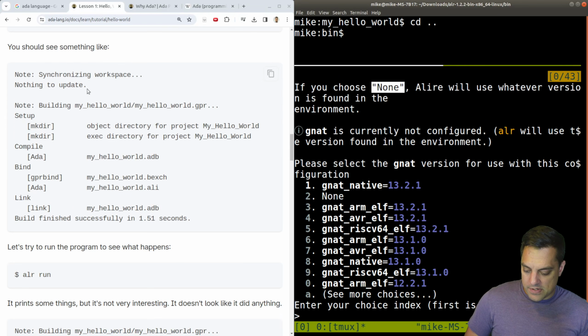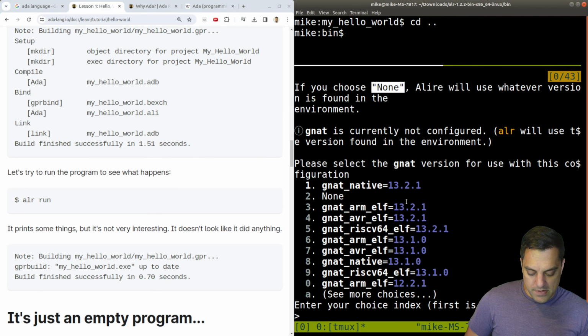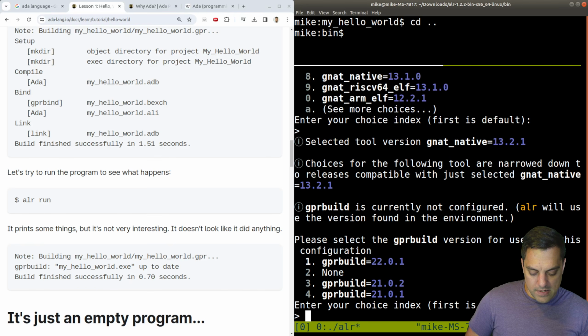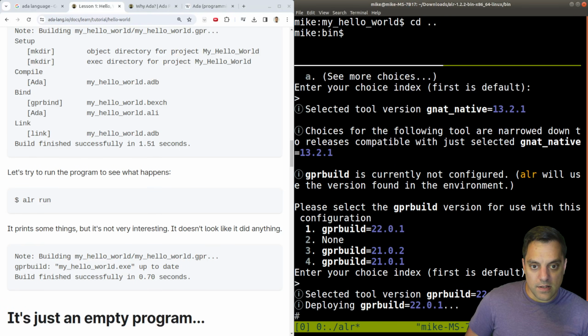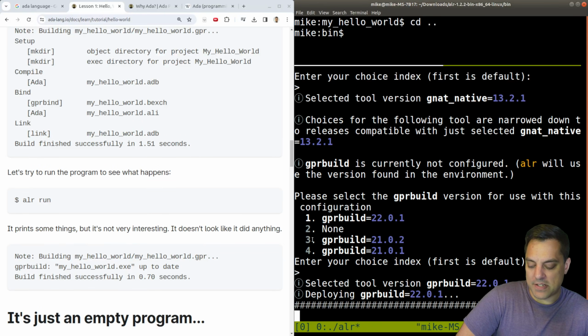Let's see. You should see something like this. I don't know here. Choice. I'm just going to hit enter. And then I'm going to hit enter again. And let's just see if it works here for Hello World. But I'm guessing it's downloading the toolchain, maybe the compiler that we need. Again, I think I have it as part of GCC, but I'm not 100% sure.